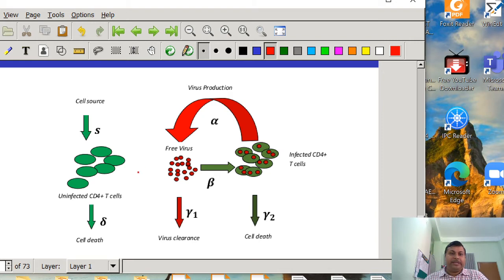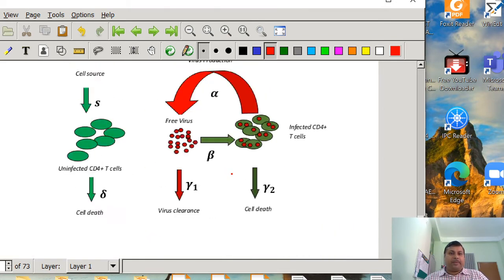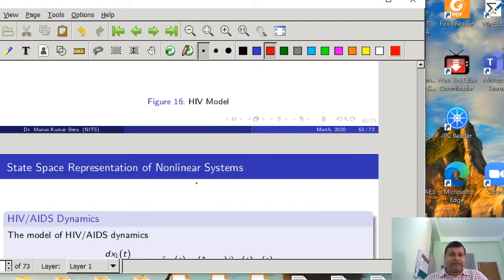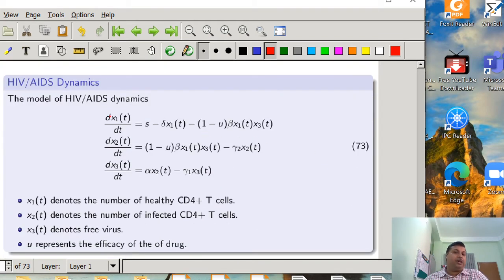With these three states, the mechanism of the HIV dynamics can be represented by three nonlinear differential equations, given by equation number 73. Here x1 denotes the number of healthy CD4 T cells, x2 the infected CD4 T cells, x3 the free virus, and u is the input, representing the efficiency of the drug applied to our body.